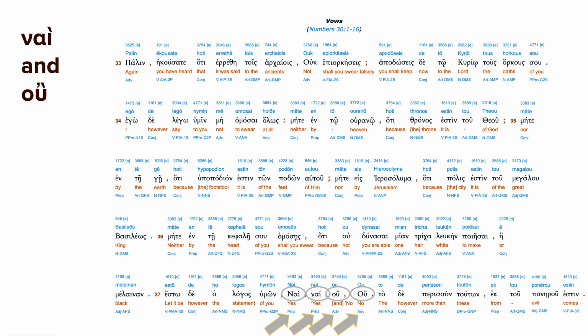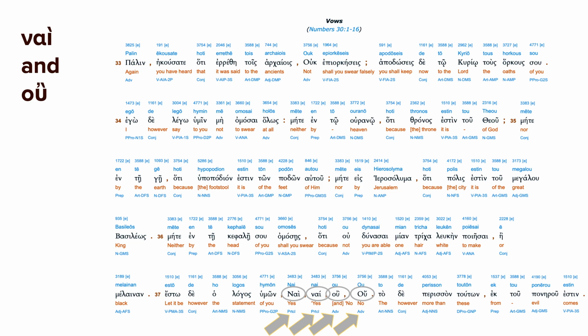The next thing I want to point out in this verse is the use of nai and ou. Now, a lot of times when you study ancient Greek, it takes a long time before you realize how to say yes. That's usually one of the first words you learn when you learn a foreign language. But actually, it's good because in our study of Matthew, it's used pretty early on in chapter 5. So let your yes be a yes, and let your no be a no.